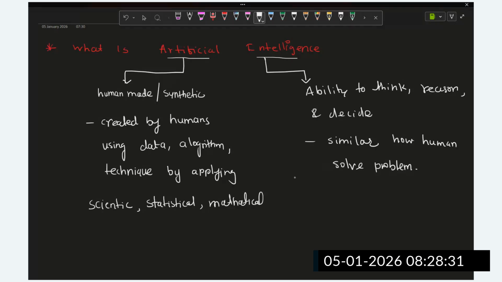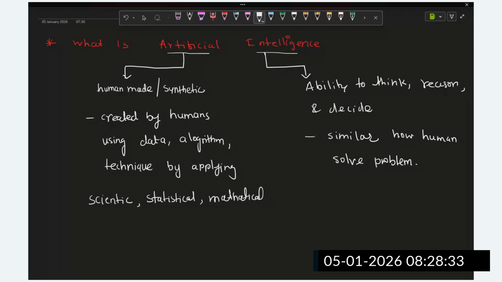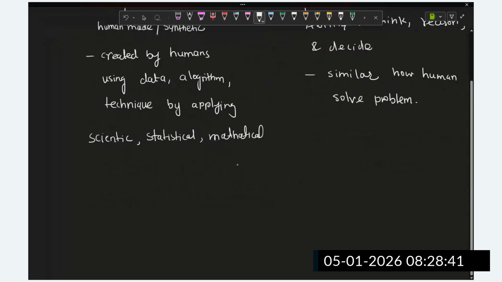So this artificial intelligence is human-made, guys, something synthetic, but it is intelligence. We are going to apply this intelligence in the machine, and that is called AI.